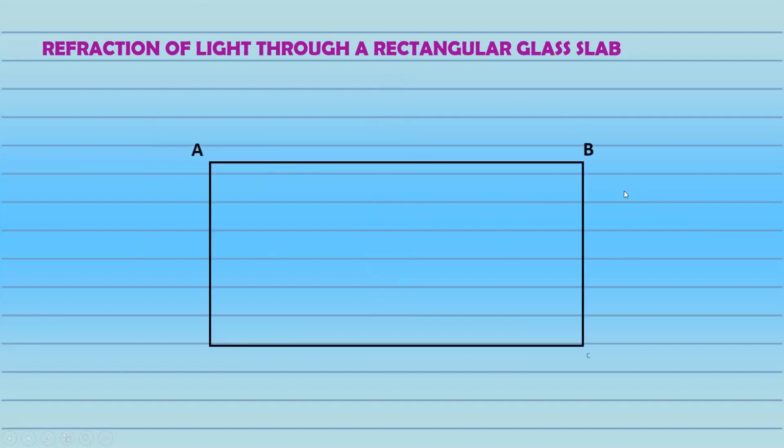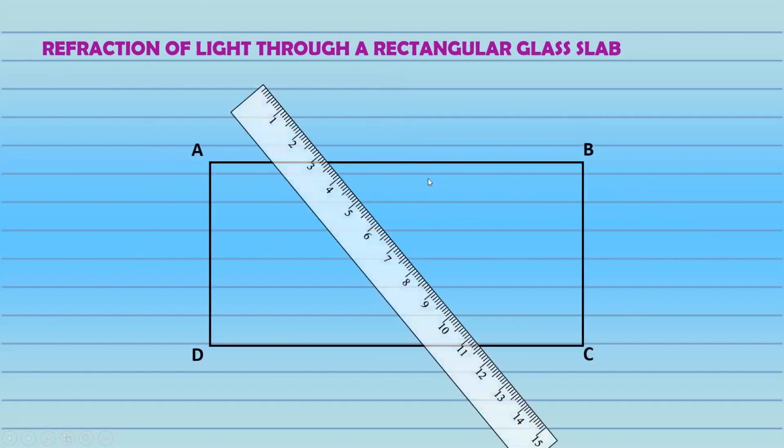It's simple. First of all we draw the glass slab ABCD, right? And in this case the easiest way to draw is take a scale and simply draw a line through it. Now if this is the incident ray, from this point to surface AB, we'll draw a dark bold line, but inside it has to be a dotted line because the ray actually doesn't go straight, isn't it? So we'll draw a dotted line, and the dotted line is imaginary, it actually doesn't go from there. So what we do is simply draw a dark line till surface AB, and inside we draw a dotted line and extend it outwards, right?